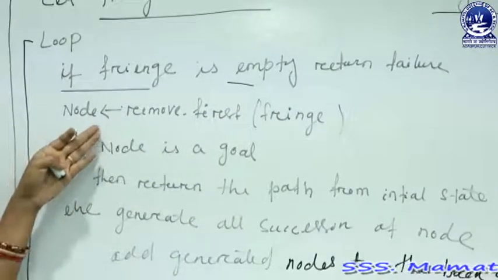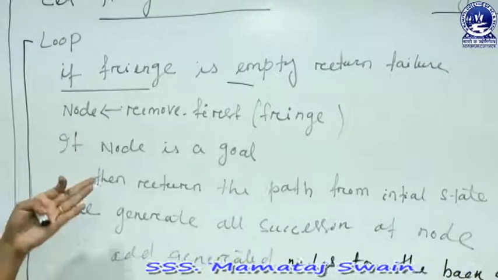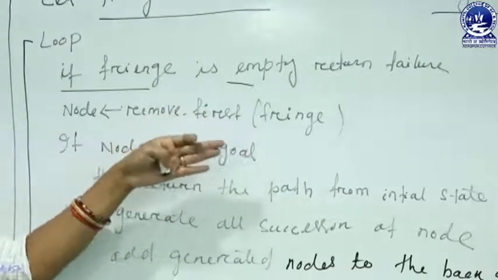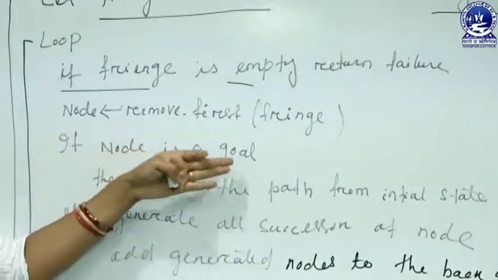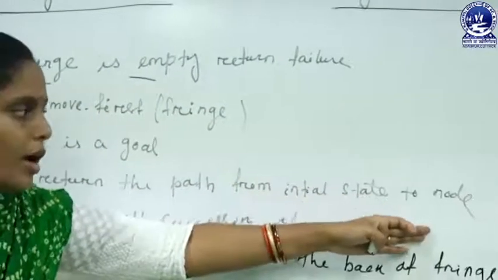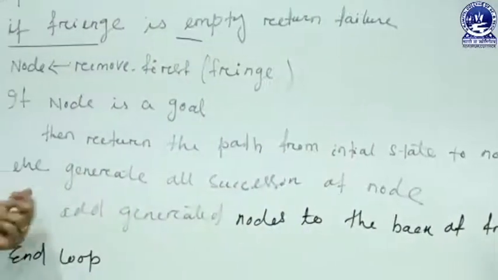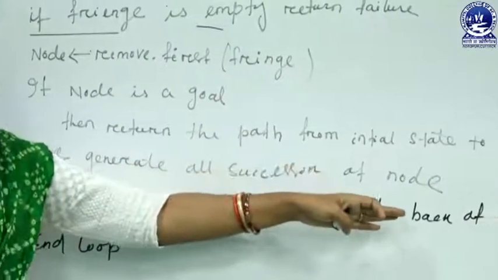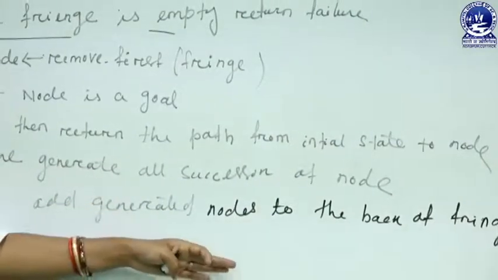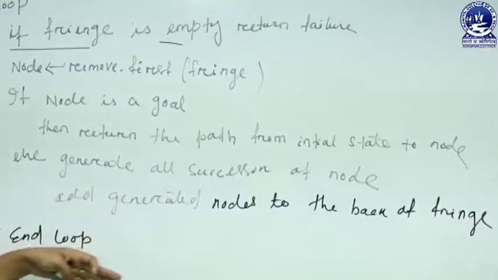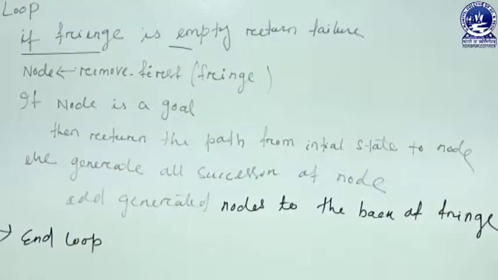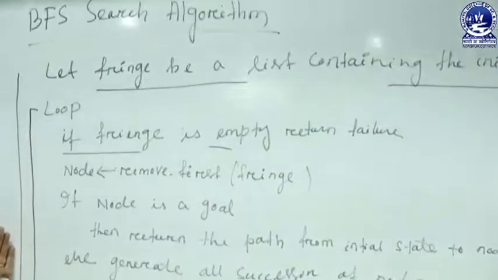Again, after storing the first element of the fringe in node, it checks if node is a goal node. That means if the node is a goal node, then it returns the path from the initial state to the node. Otherwise, it generates all the successors of the node and adds these successors to the back of the fringe. This process continues until we get our goal node. This is the algorithm of our BFS search.